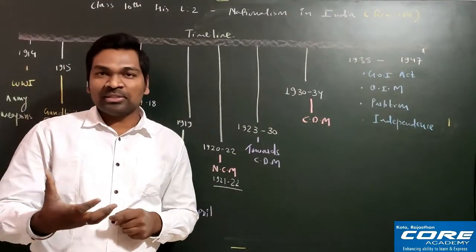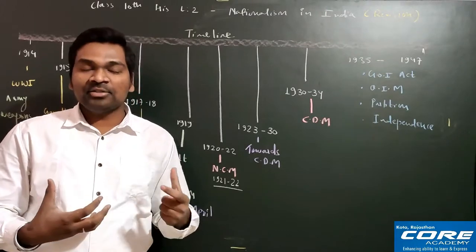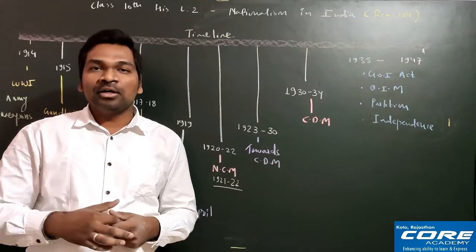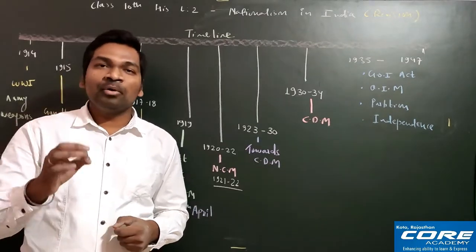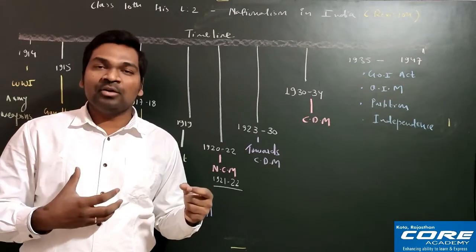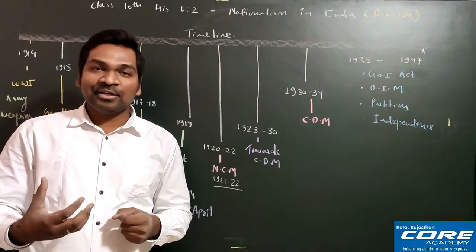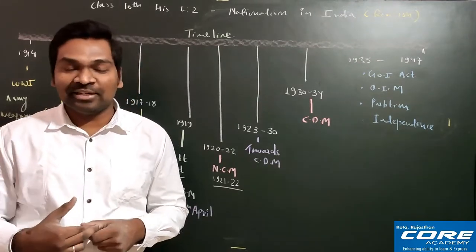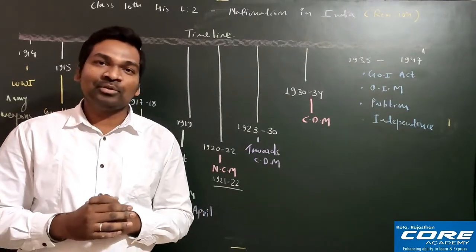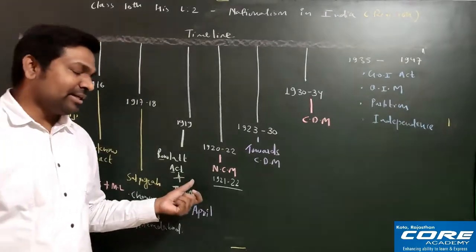Alluri Sitaram Raju respected Gandhiji a lot. He very much agreed with Gandhiji's thought of boycotting British goods, but he disagreed with Gandhiji on one point: Gandhiji was a believer in non-violence, whereas Alluri Sitaram Raju thought that violence is the path to achieve independence, right? So these two ideologies were there, but their target was the same, that is freedom. I hope this is clear from the tribal areas.